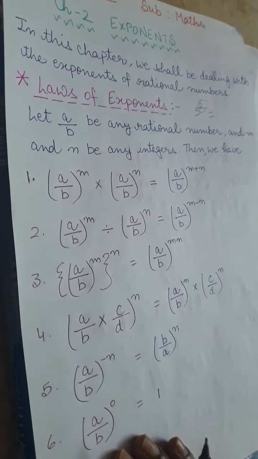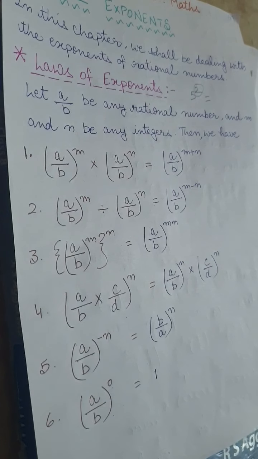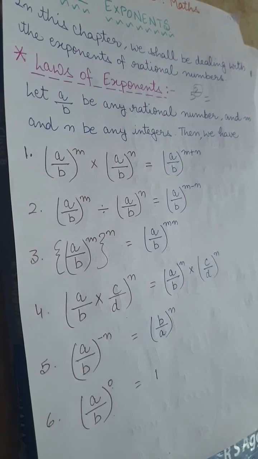Clear? Now if any number is having 0 as the exponential value, अगर किसी भी rational number की exponential power कितनी है? 0, then the resultant value or the final value is 1.